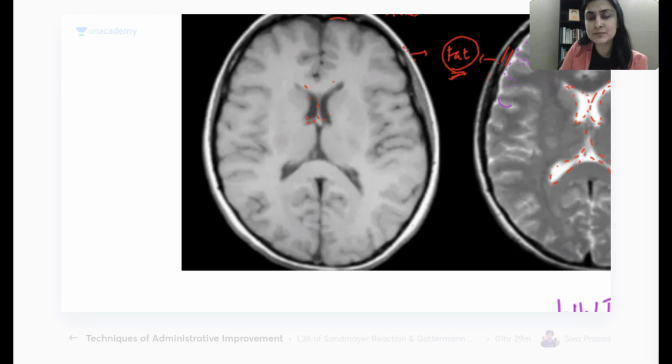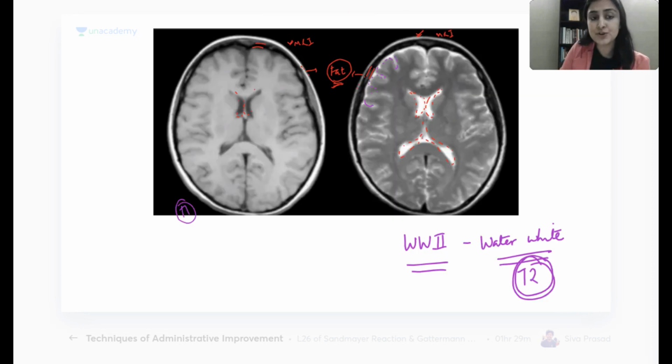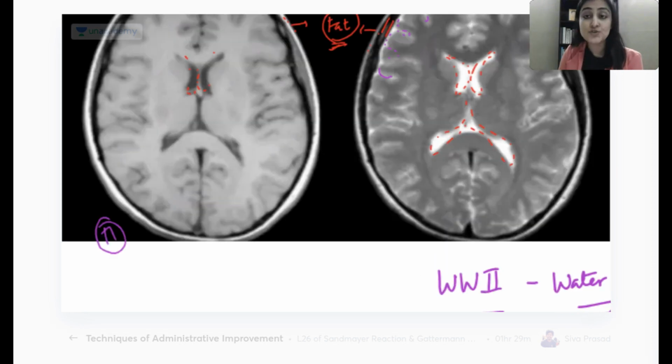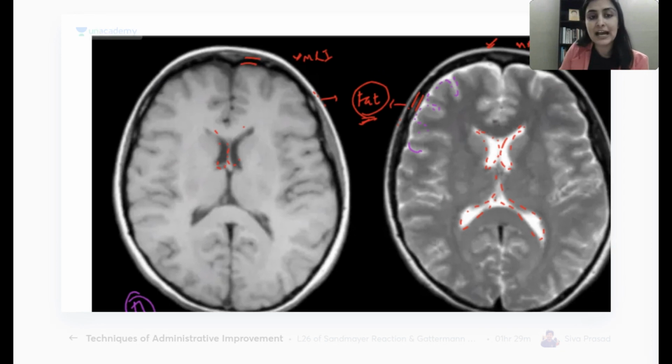So then what must this be when the fluid is dark? T2 is done, so what is left? T1. Do we all agree that this is a T1 weighted image because water is dark? But I want to be doubly sure that this is T1, this is T2. So for that, what do I look at? I will look at gray matter. I will look at white matter.